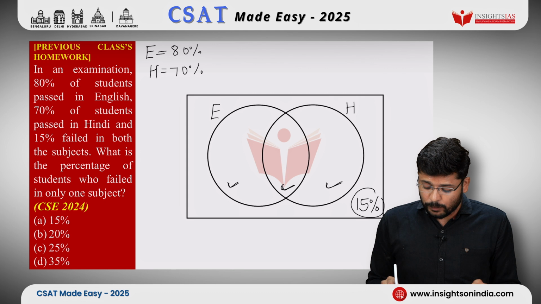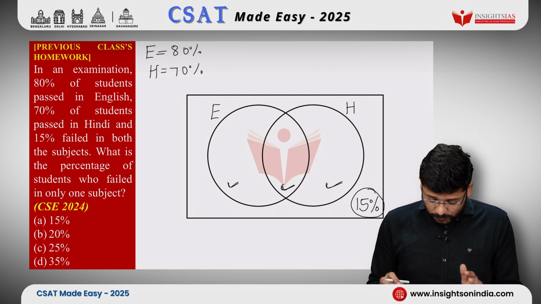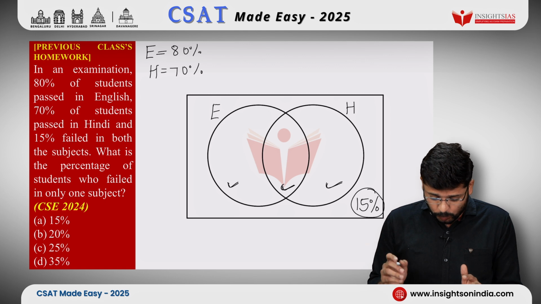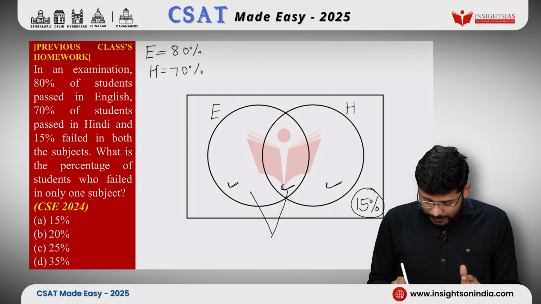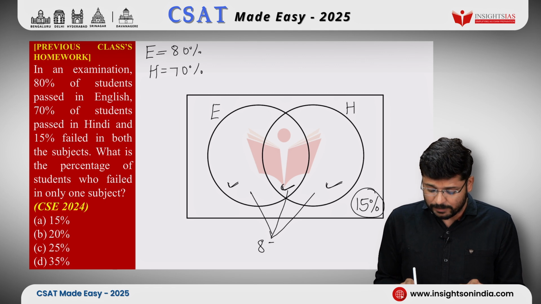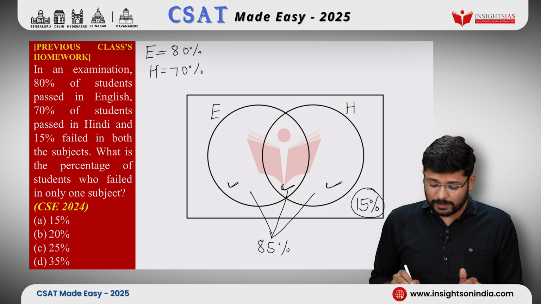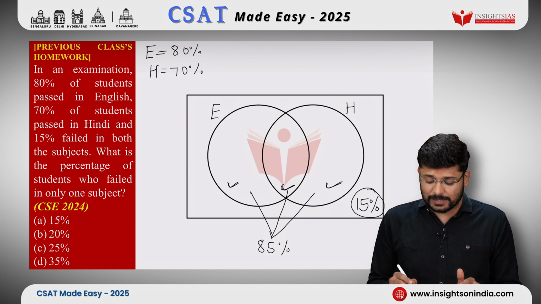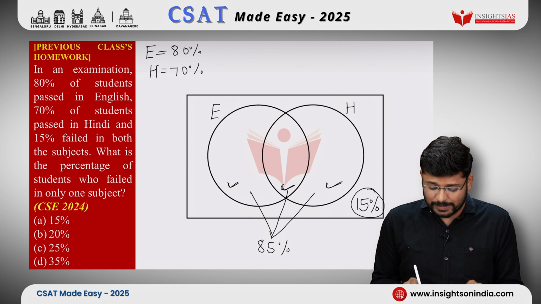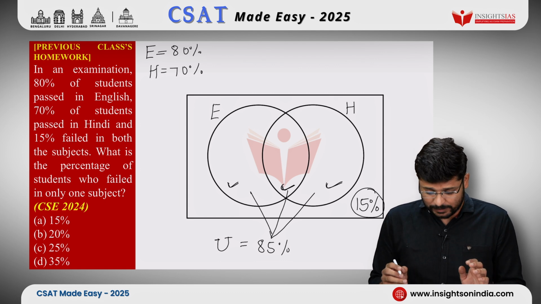First, we will do one other thing. If 15% we are placing outside the circles, that is 15% of the students have failed in both the subjects, here, here and here, the remaining 3 spaces, how much would it be? It would be 85%, right? Because this whole rectangle always denotes 100%. So if outside the circles we are denoting 15%, inside the circles, the sum of it would be 85%, and that would be the union, right? Union of E and H would be 85%. We have discussed this in the previous class.